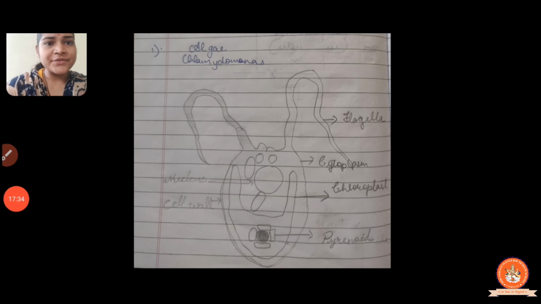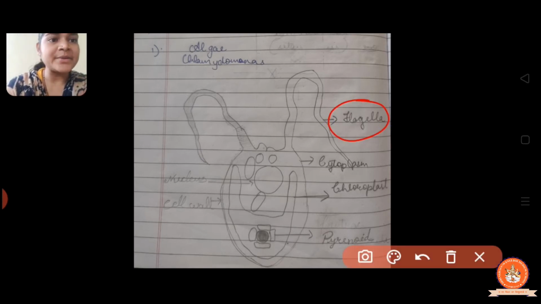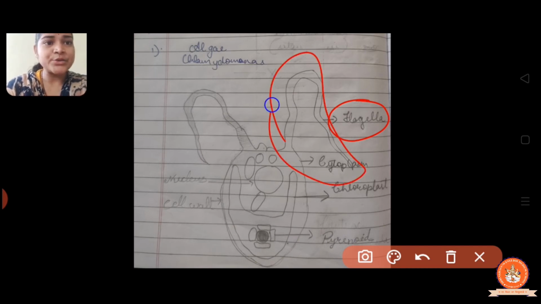Now see the figure of the alga Chlamydomonas. Here is the flagella. The flagella is used for locomotion, for movement, right? So through the flagella Chlamydomonas moves.